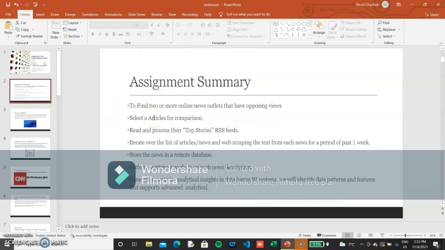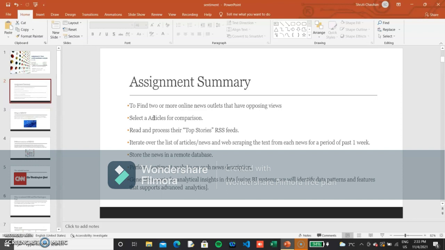So basically in this assignment we have to find 2 or more online news outlets that have opposing views. We have to select articles for comparison and read and process their top stories RSS feed. After that, we will scrape those articles and news from the past 1 week, and then we will store that data in a remote database. After that, we will perform the sentiment analysis on it and generate reports and insights using